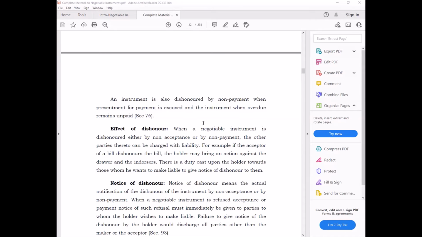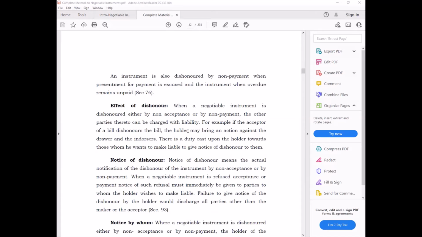Y, on the payment date of maturity, goes to X and asks for payment. X refuses to make a payment. He will charge both X and Z for a liability to make payment. So the effect of dishonor is that both X and Z are responsible. In this case, they have a liability to make a payment. Notice of dishonor we have discussed in section 93.